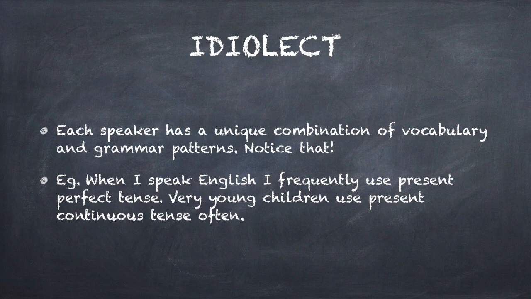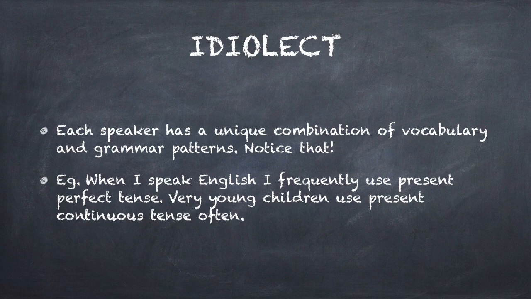Coming to idiolect. Now every speaker has a unique combination of vocabulary and grammar patterns. Do you notice that? Well, example is when I speak English, I frequently use present perfect tense. You must have noticed young children when they complain or when they are about to seek permission to their teachers, they use a lot of present continuous tense.